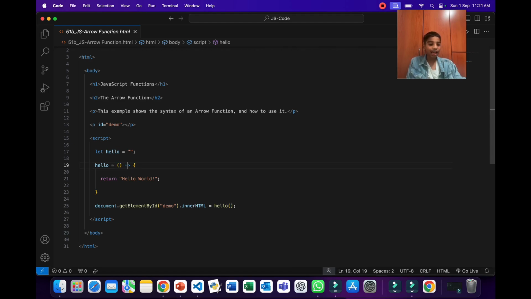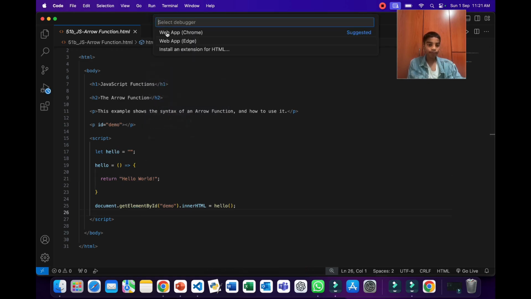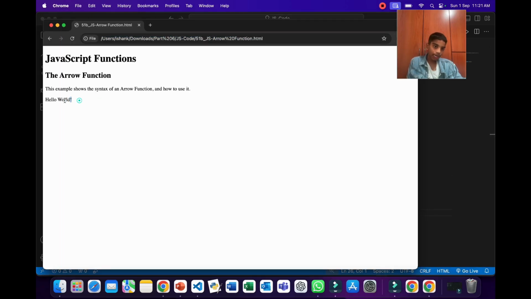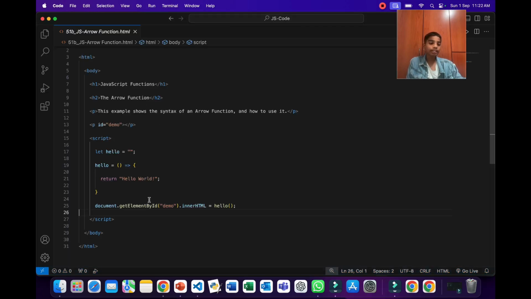Then we're using the arrow sign to indicate that it is an arrow function, and then we're using curly brackets. Inside we're writing our code, which is to return this string. Now when you run this using Chrome, it will still give the same result, hello world. But this has a shorter syntax than writing function and so on.